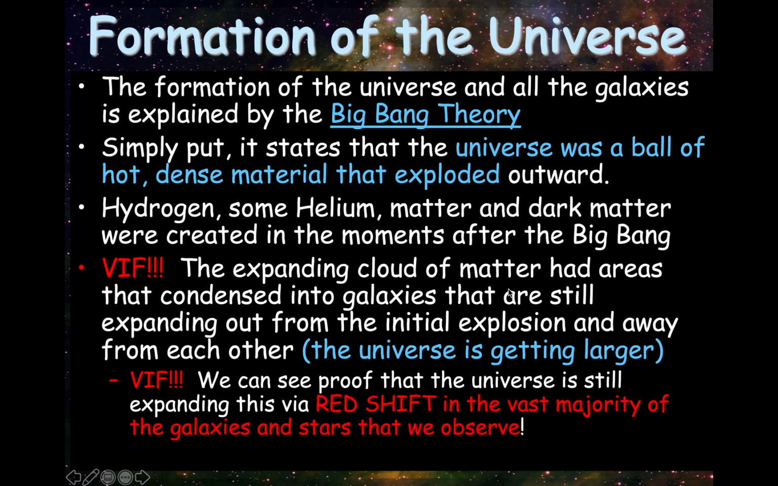All right. So the Big Bang Theory came from the observation of all the redshift. Okay. The universe is getting larger. Everything's moving away from each other. Okay. This redshift in the vast majority of the galaxies and stars that we observe is the proof that the universe is still expanding. All right. So when the Big Bang occurred, hydrogen, some helium, matter, and dark matter were created in the moments after the Big Bang. That's where all of us come from.